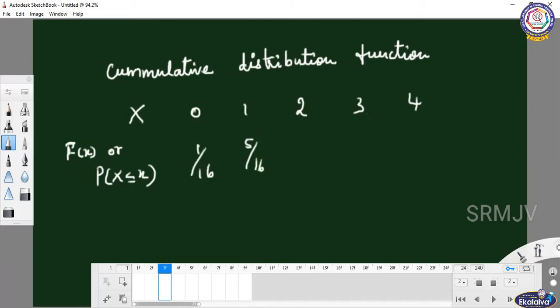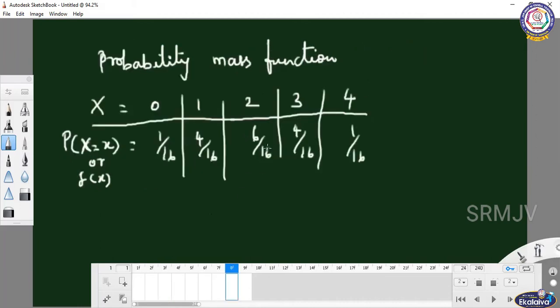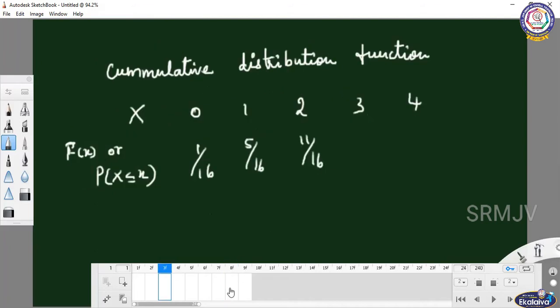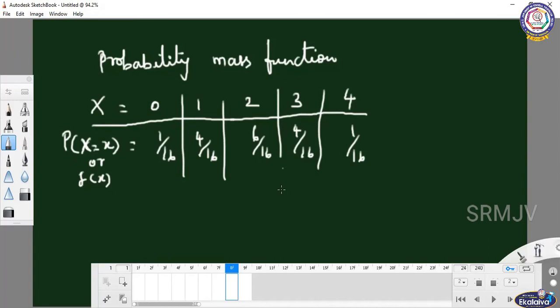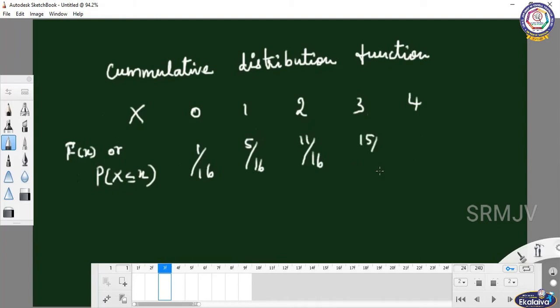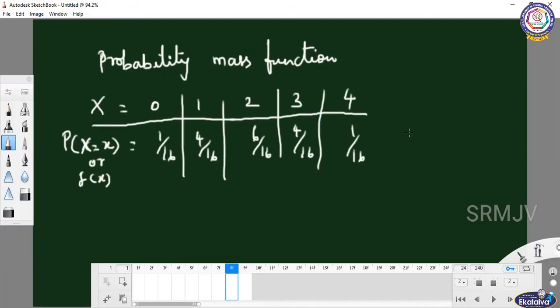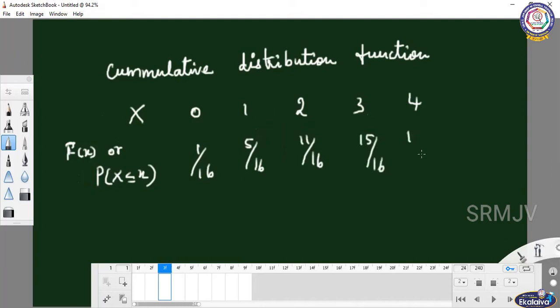Then you can add all the three values. 1 plus 4, 5, 5 plus 6, 11 by 16. Then 11 plus 4, 15 by 16. Then 15 by 16 plus the last value, which is 1, gives 16 by 16. So the value is equal to 1. This is the cumulative distribution function.